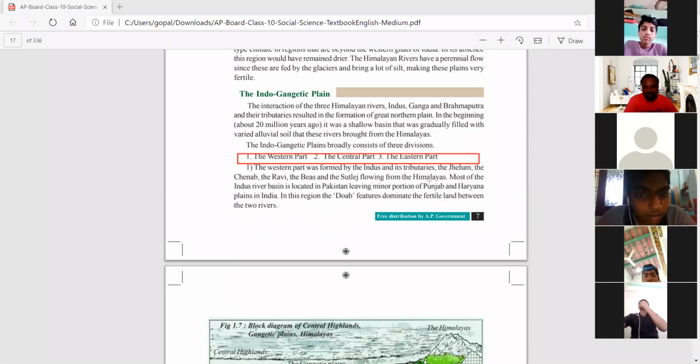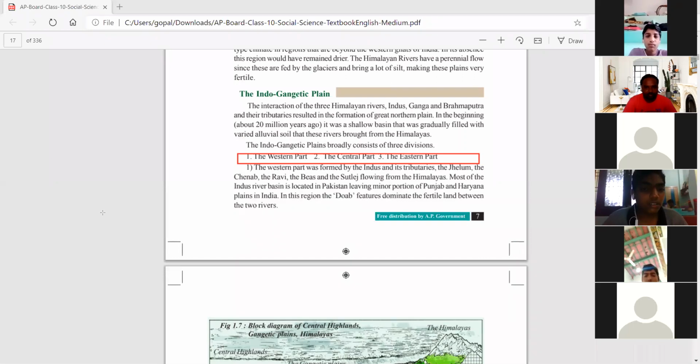Actually, these are the plains. Why are we calling them plains? Because there are very few mountains. We can see so many agricultural lands, with fewer hills. Plains means there will be no mountains, just sloping land.